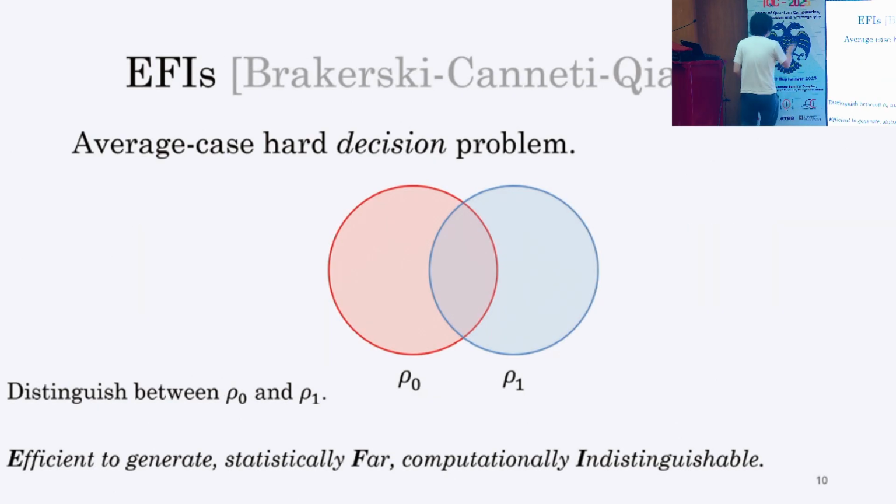Next, I will introduce EFI. This is very similar to EFID, which I introduced before. The only difference from EFID is that we consider the pair of quantum states rho 0 and rho 1 instead of the distributions D0, D1. And the requirements are very similar. We require three properties for EFI. E is efficient: we can efficiently generate the states rho 0 and rho 1. F: they are statistically far. I: they are computationally indistinguishable against computationally bounded polynomial-time adversaries.